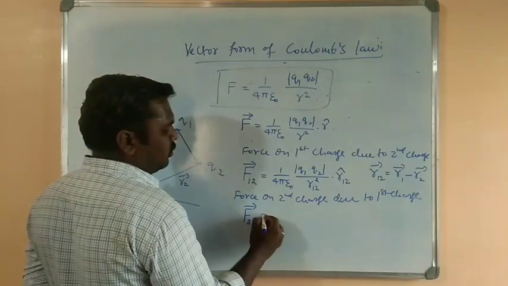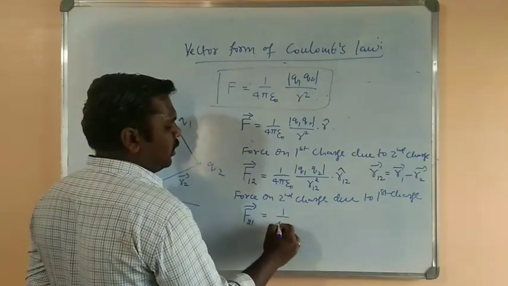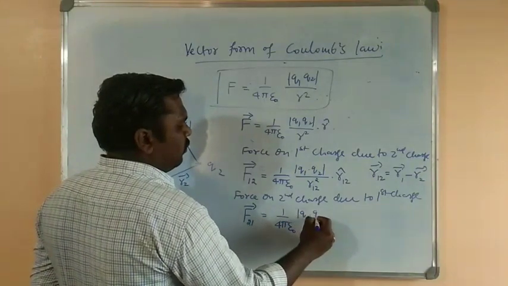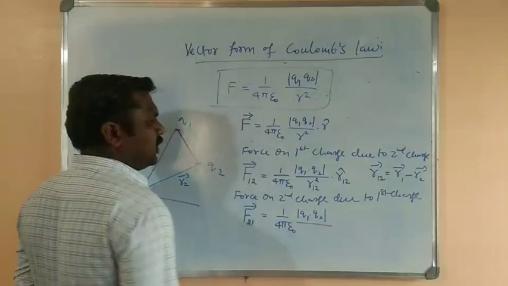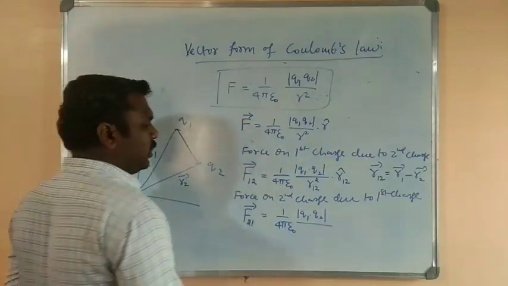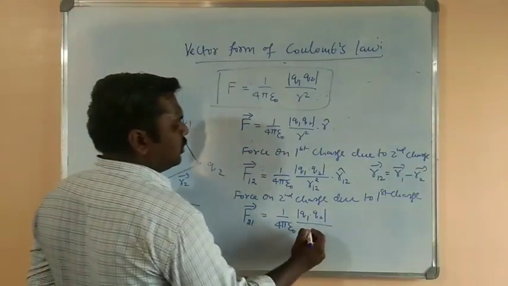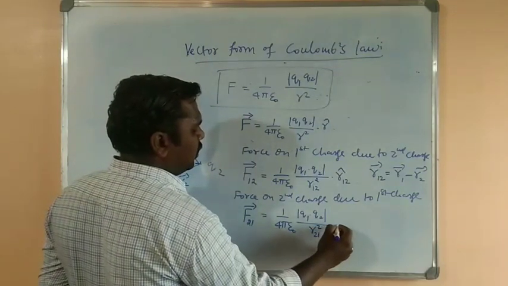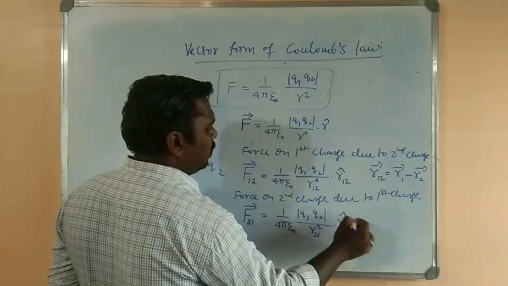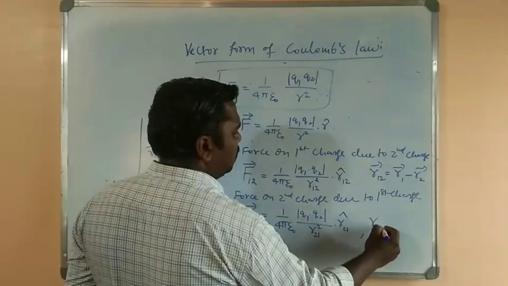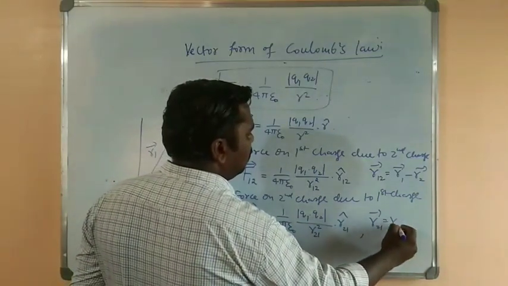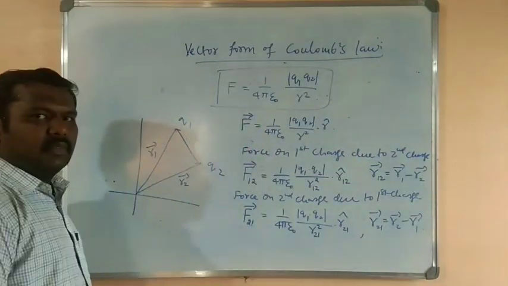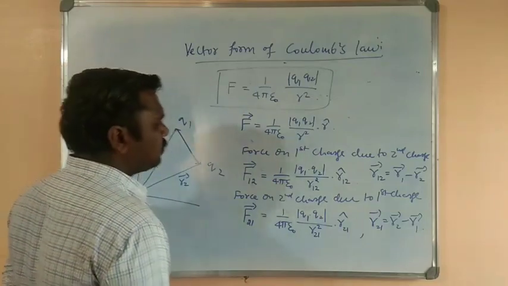F21 is equal to, what can we write here? 1 by 4 pi epsilon naught. The product of the magnitudes of the charges remains the same, that is Q1 into Q2 divided by, now for the positions, we consider R21 square into R21 cap, where R21 is equal to R2 minus R1. Yes, this is very important.